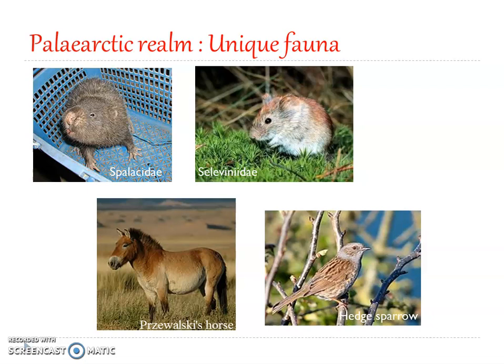Spalacidae is a mouse to rat-sized rodent family, and it includes bamboo rats and mole rats. It occurs in North America and the Palearctic region. The next is Selevinidae. It resembles a dormouse, and they are insectivorous rodents, commonly referred to as salmons. They are found only in the Betpak-Dala Desert of Central Asia, especially Kazakhstan.